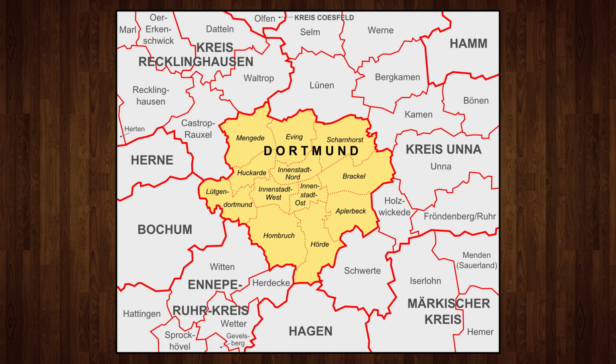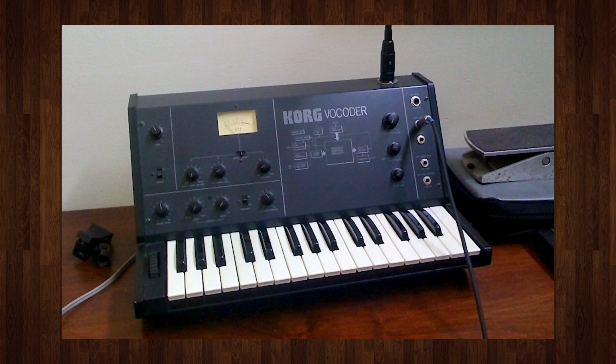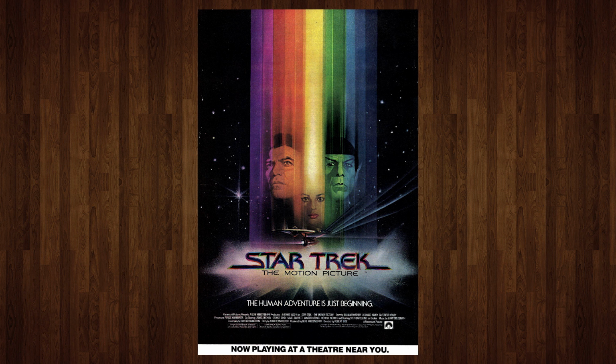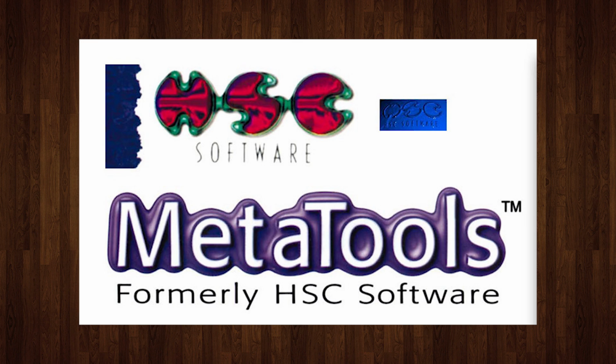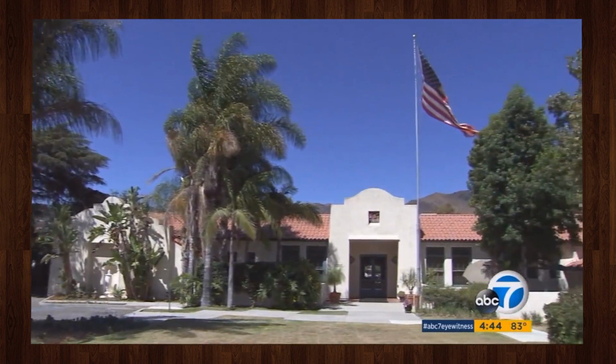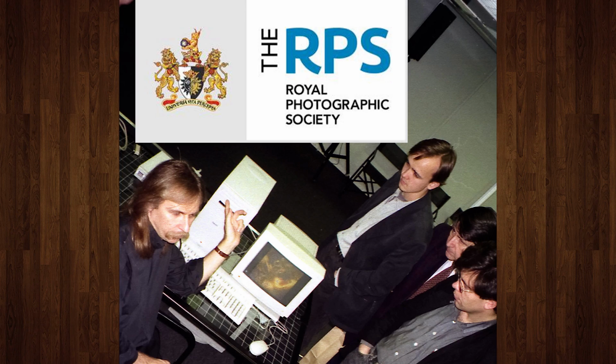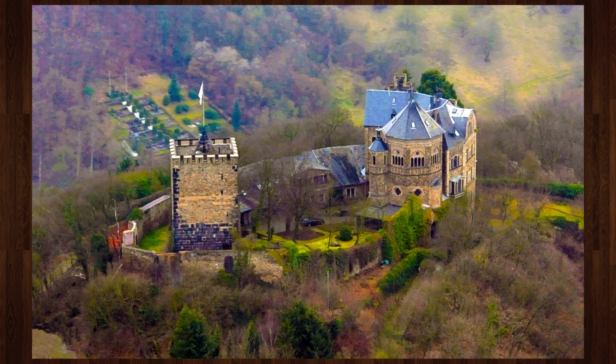life story. Kai left his home country of Germany in 1976 to move to California at age 19, proceeded to work on synthesizer and vocoder audio for over 24 albums and movies, won a Clio Award for his sound design on ads for the first Star Trek film, sold off all his equipment to Neil Young and started over in 1982, co-founded several companies including HSC and MetaTools, attended the Brooks Institute and earned a master's degree in image processing, was the recipient of the first Davies Medal from the Royal Photographic Society, and now owns and resides in the 1,000-year-old tower near Rheineck Castle in Germany that he calls Beitberg.